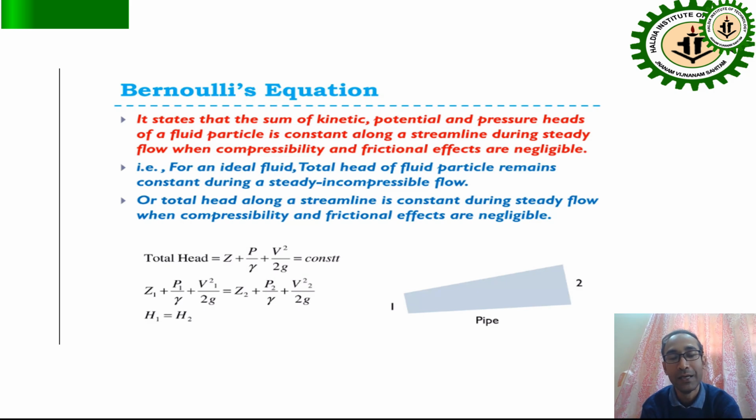Similarly, at the outlet the potential head is Z2, the pressure head is P2 by gamma, and the velocity head is V2 square by 2g. So P1 by gamma plus V1 square by 2g plus Z1 equals Z2 plus P2 by gamma plus V2 square by 2g, which is constant. That means the total head H1 at the inlet and the total head H2 at the outlet are equal as per Bernoulli's equation.